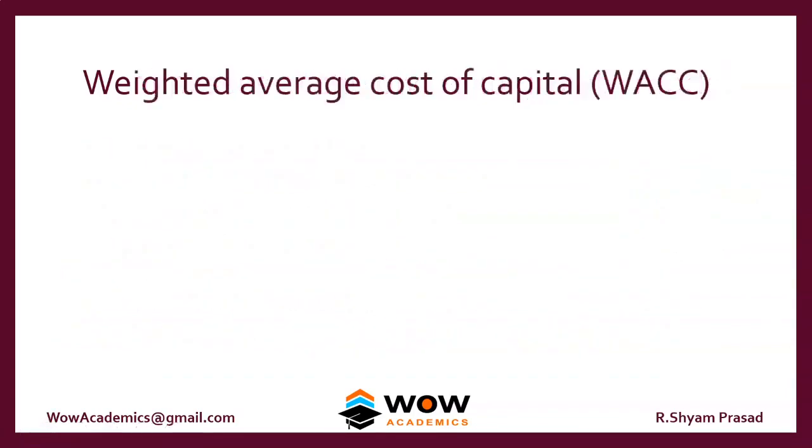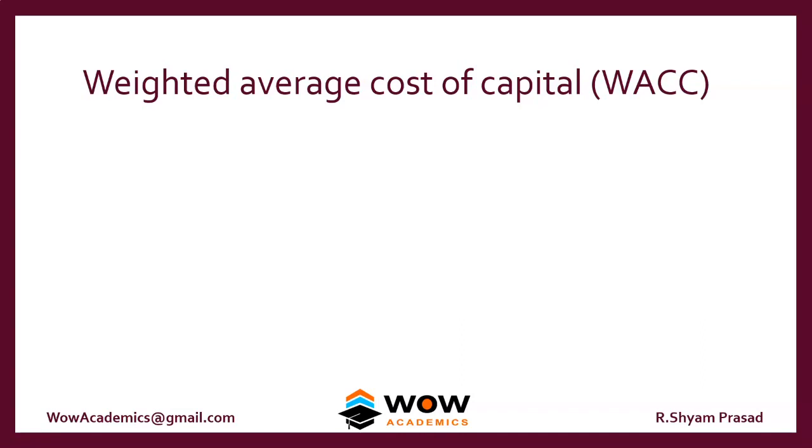So now we look at the weighted average cost of capital. We have found that each source of funding, for example, equity or debt or preference share, has its own cost of capital. So we found out that there is a KE, KD, and KP. But what is a weighted average cost of capital? A company, in order to finance itself, usually gets finance in all the manners. For example, a company might get equity capital, debenture capital, preference share capital. So all these capitals get mixed, and from this common pool of money, the money is taken and invested in a project. So how will you discount? What kind of discount factor will you use for the investment in a project?